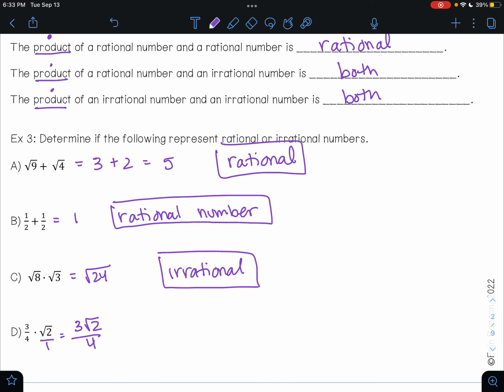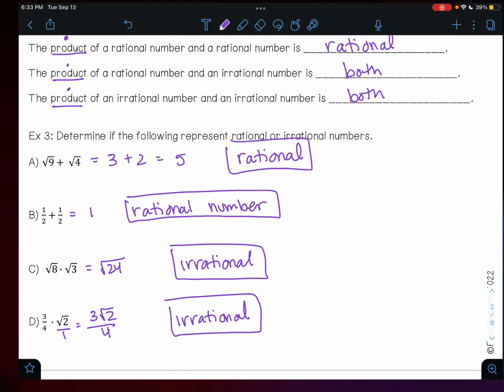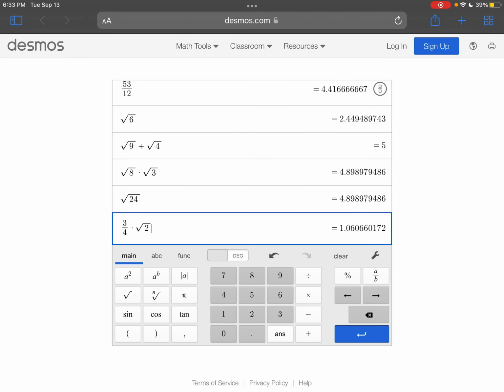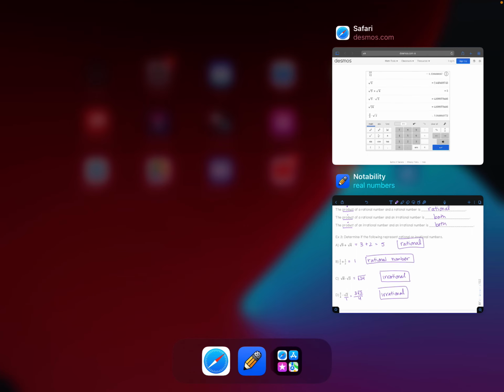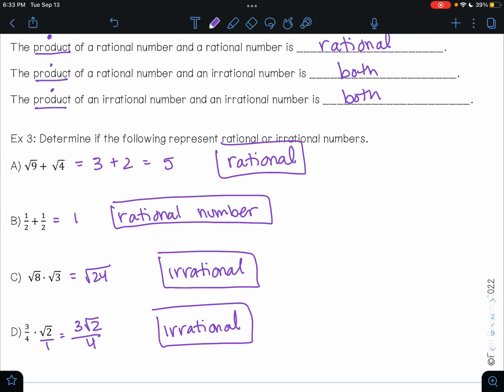That also doesn't reduce, as we saw in the calculator. It is a non-terminating, non-repeating decimal. If you're like, hey, wait, but this ends, Desmos only goes over to so many decimal places. These numbers actually do continue to go on forever. So because they are non-terminating, non-repeating decimals, they are irrational.